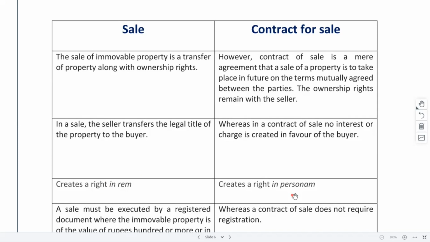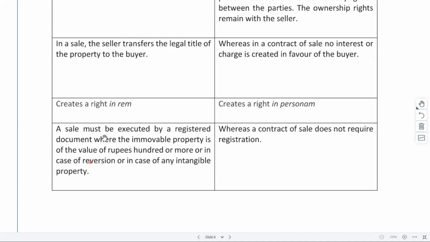I can ask only this person to get the property transferred to me, but I cannot ask someone else. I may say that I already paid the advance amount, so you get the property transferred. So this will be right in personam. Only against the owner or the seller will I be able to enjoy that right. But in case of sale, it is absolute.